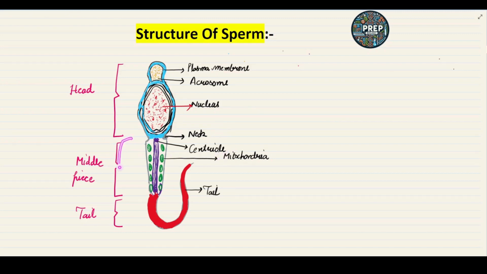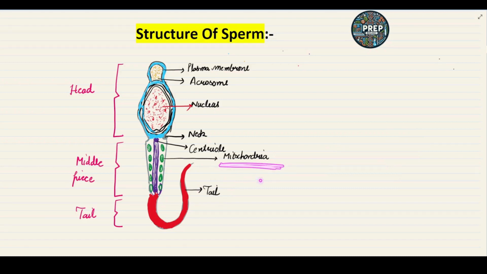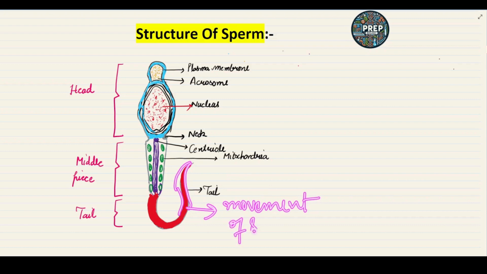Now the next part is the middle piece. The middle piece contains multiple mitochondria. These are all the mitochondria. They will help in sperm motility. They will give energy to the tail so that they will move fast. Okay, the last part is the tail part. The tail is the last part, and it will help in the movement of sperms. So this is all about the structure of sperm.